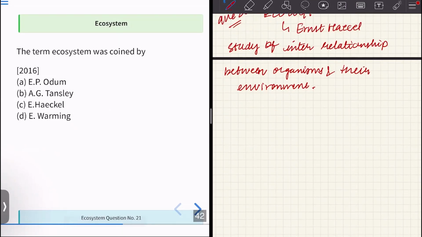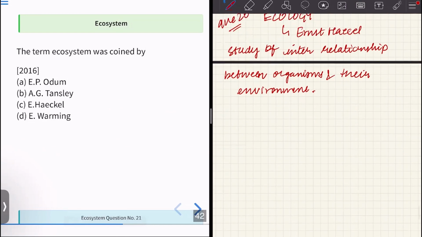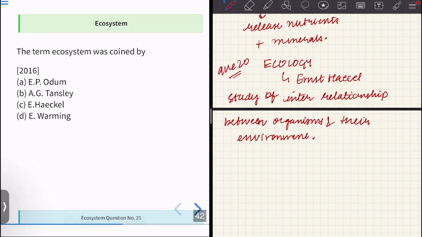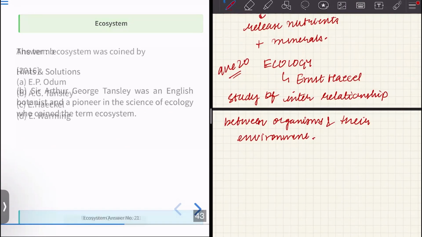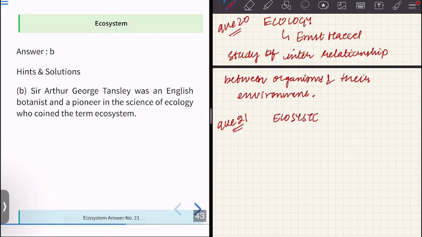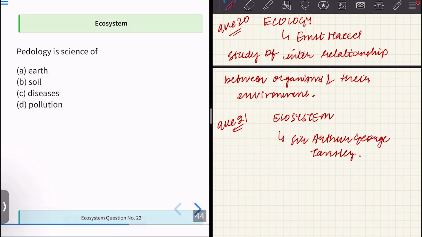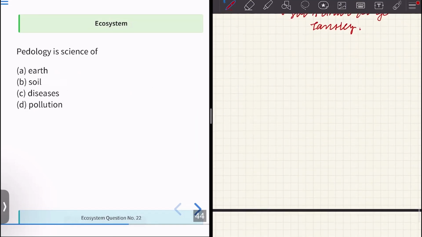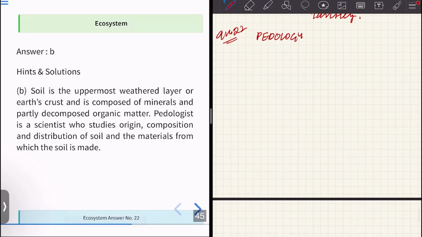Next, we have the term ecology. We just said ecology was a term given by Ernst Haeckel, and the term ecosystem was given by Sir Arthur George Tansley. Now pedology, question number 22. Pedology is actually the study of soil.